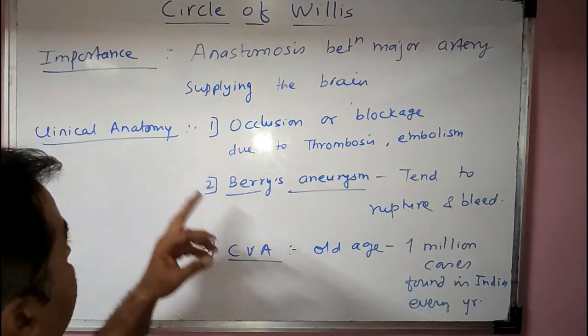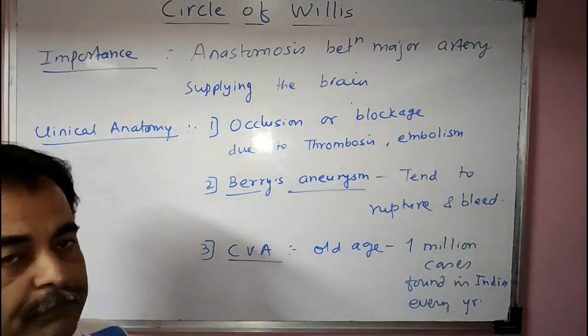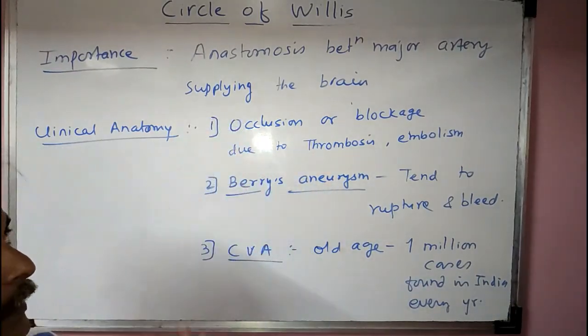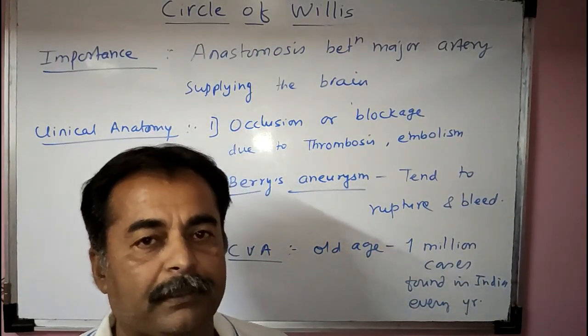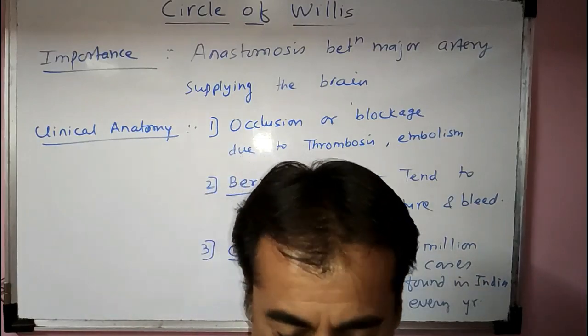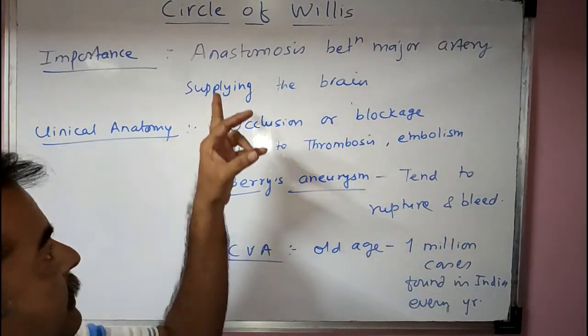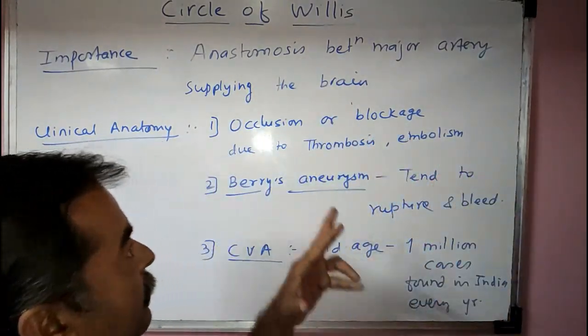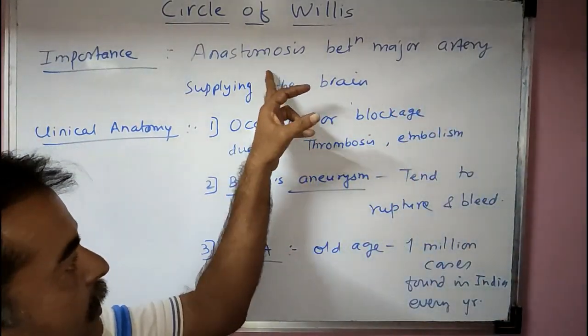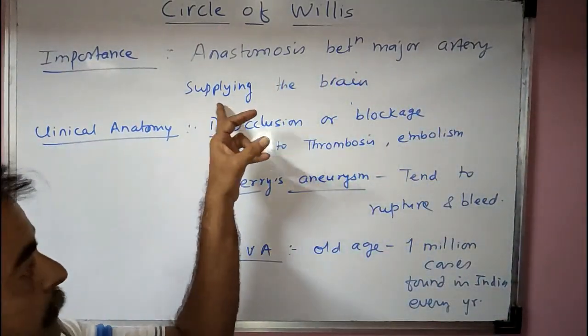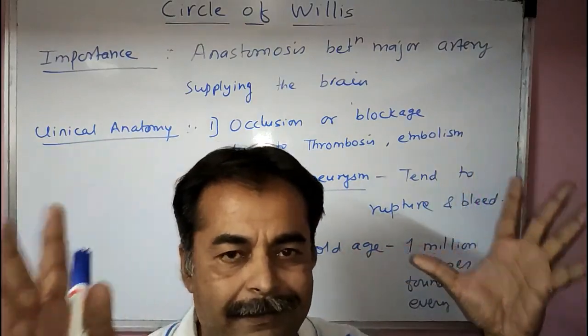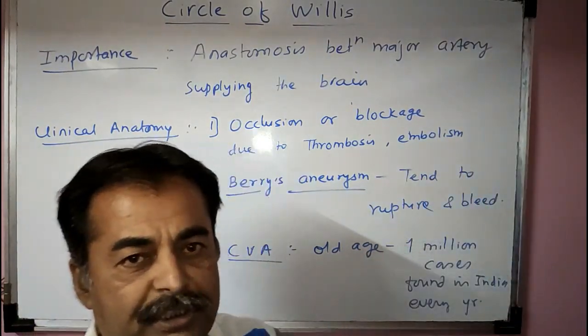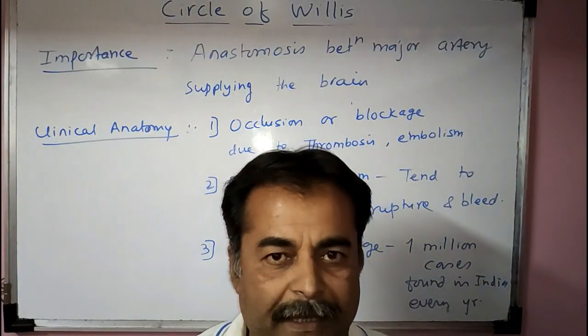Now we will see the importance. What is the importance of this circle of Willis? As we had seen, the circle of Willis is the arterial supply of the brain. As we saw in its formation, many arteries anastomose between the major arteries supplying the brain. This arterial circle is nothing but the anastomosis between the major arteries supplying the brain.